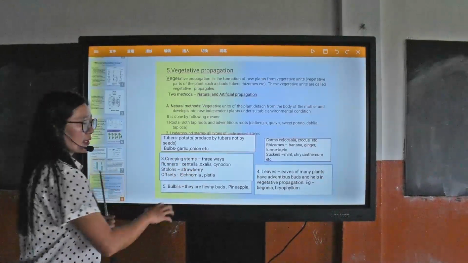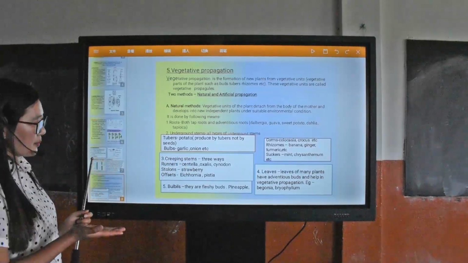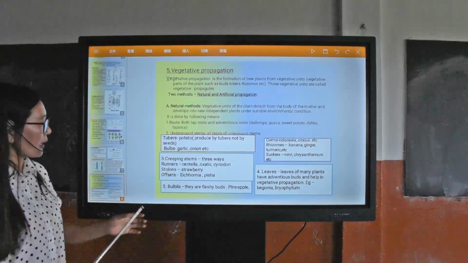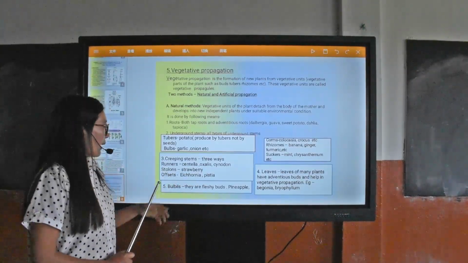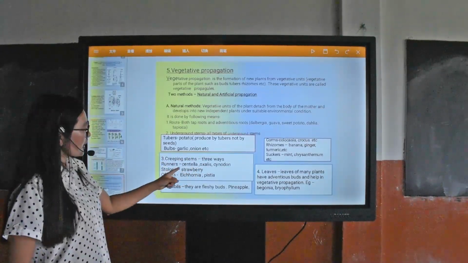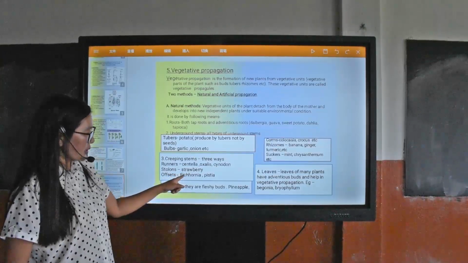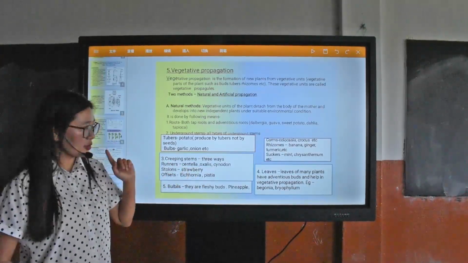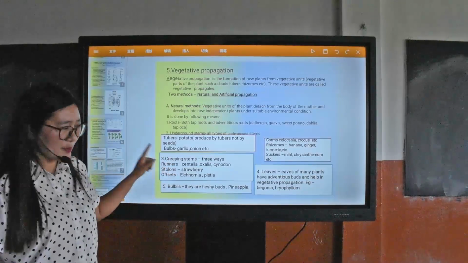They are usually slender and horizontally branched, and at intervals they develop rhizomes and propagate in that way. Especially Centella, strawberry, water hyacinth, oxalis are all propagated by this method.